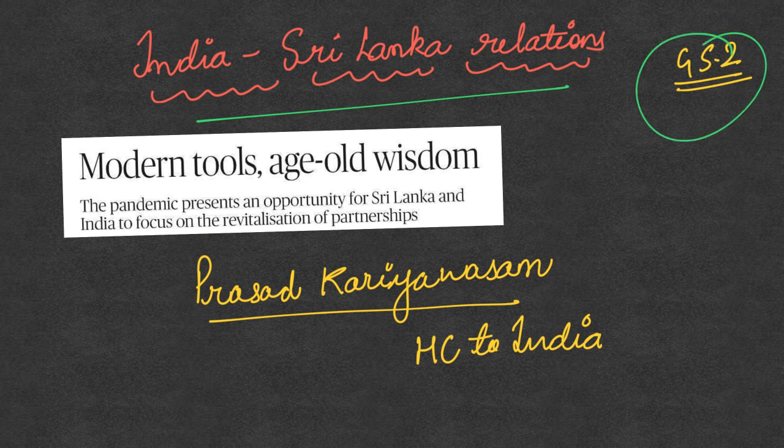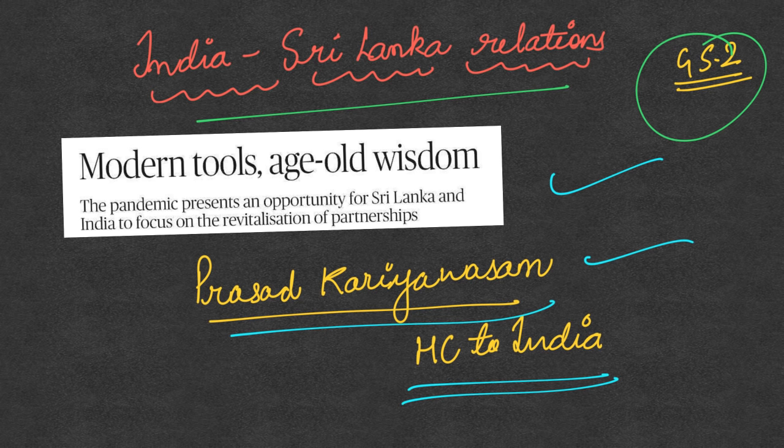This is part of your GS2 syllabus, international relations. This article was written by Prasad Kariyavasam, who was the High Commissioner to India. So you can quote the name and mention that he was the High Commissioner to India, and also quote some of the opinions under the name of the author.